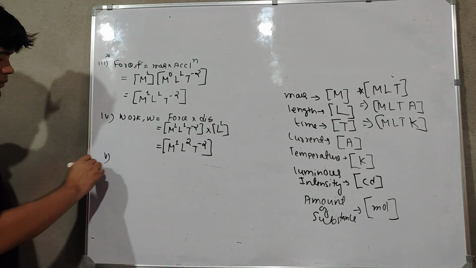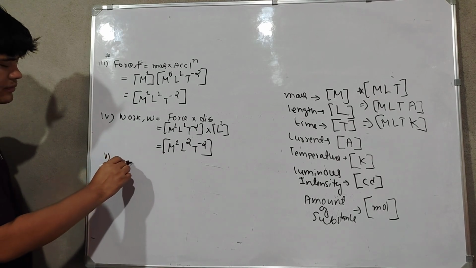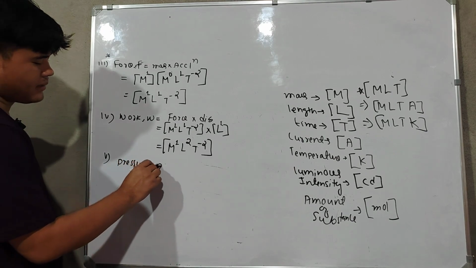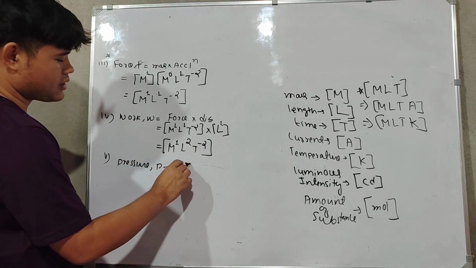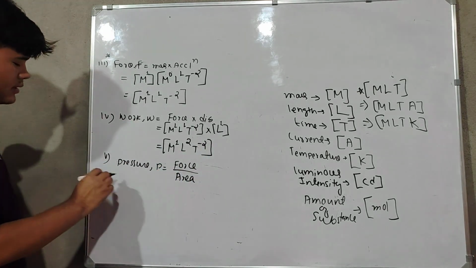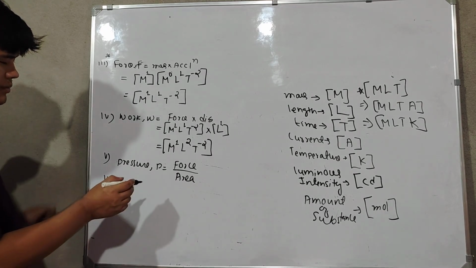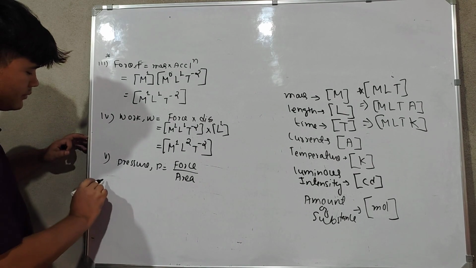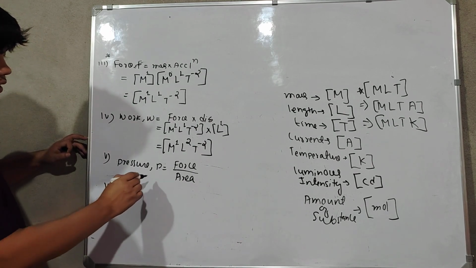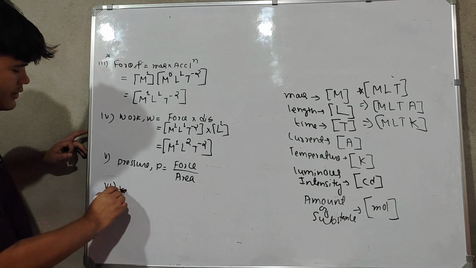Okay, next we have pressure. Pressure P is equal to force per unit area. So you find it out for this. Okay, everything now you will do by yourself. So pressure is force per unit area. Next you do it for kinetic energy.